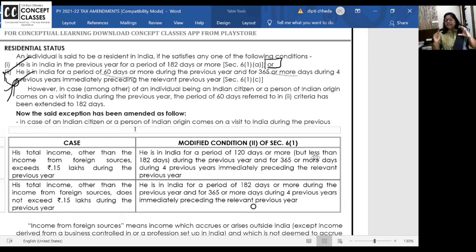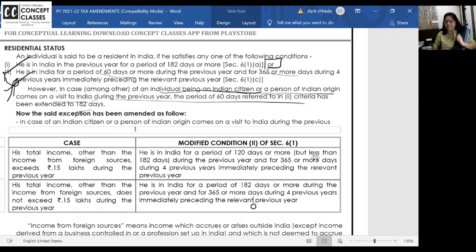You stay in India for 182 days or more, you are resident. If you satisfy both the additional conditions, you are resident and ordinary resident; otherwise, resident but not ordinary resident. Now the third person for whom this condition was not applicable is an individual who is an Indian citizen born in India, or a person of Indian origin who is not born in India but any of his parents or grandparents were born in undivided India. This individual is staying abroad, earning abroad, and comes to visit India. For him the 60 days condition is not applicable. What I have discussed in the last 5-7 minutes is the same as before.